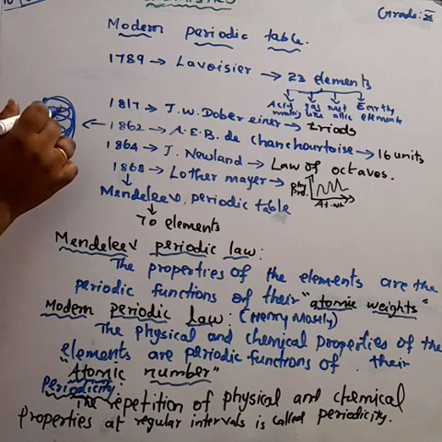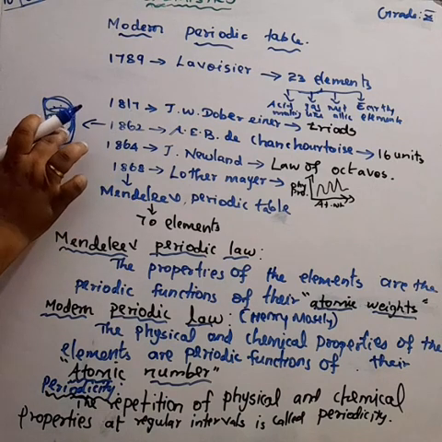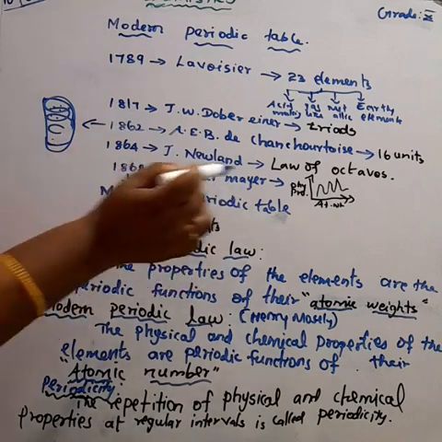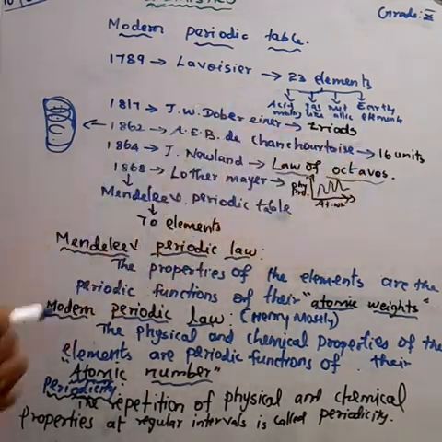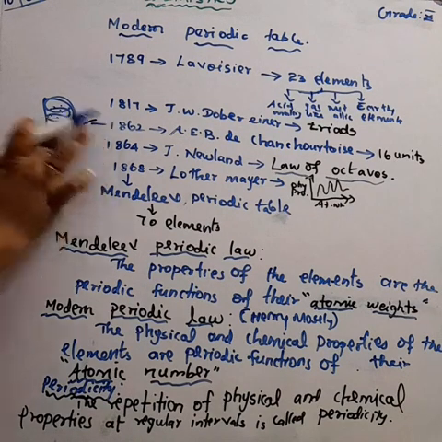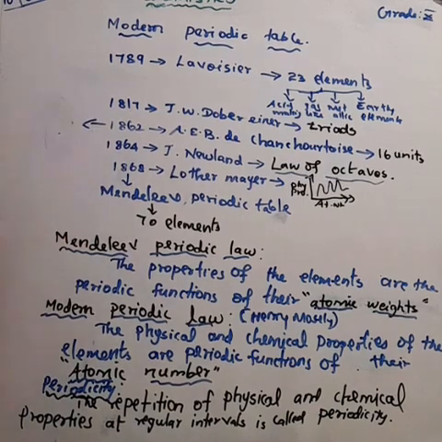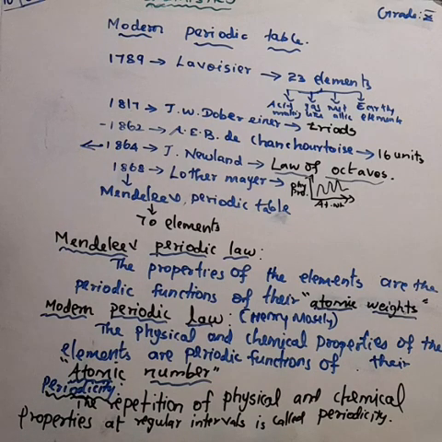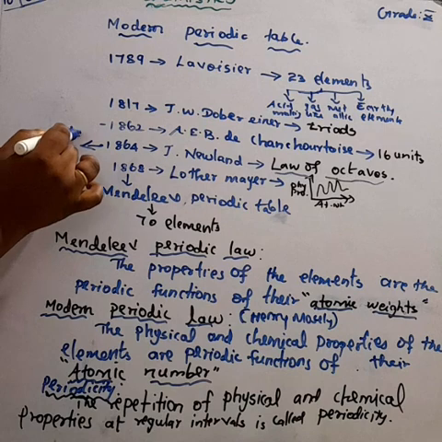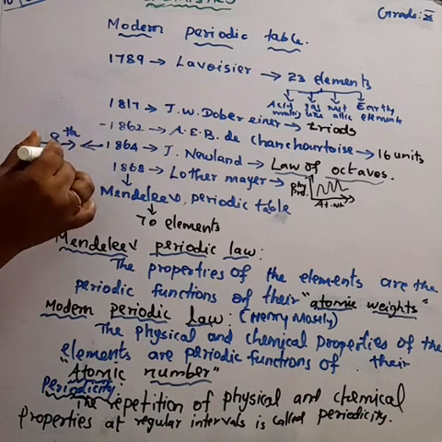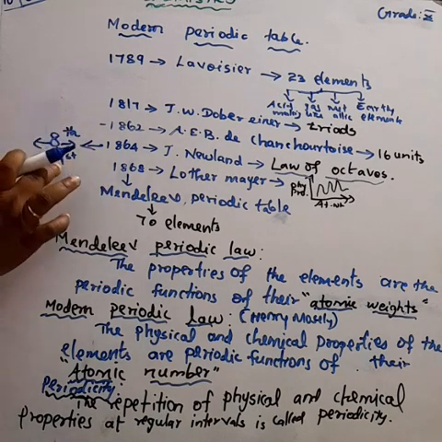So in 1864, J. Newlands made an attempt to classify the elements and proposed the law of octaves. What do you mean by the law of octaves? On arranging the elements in increasing order of their atomic weight, the properties of every eighth element are similar to the properties of the first element.